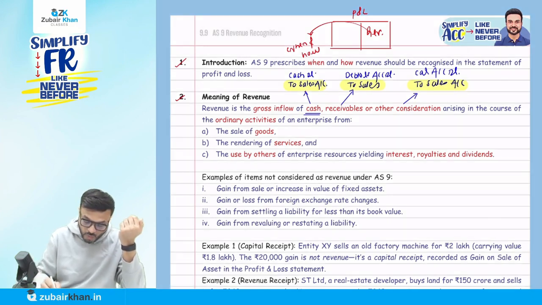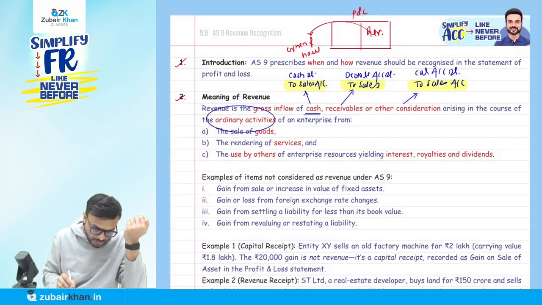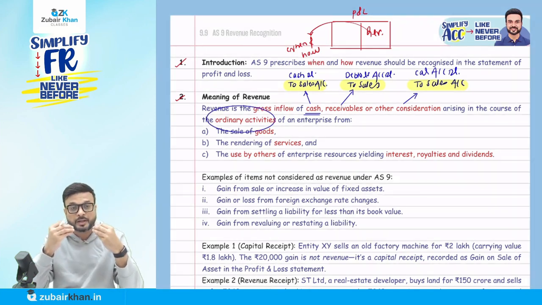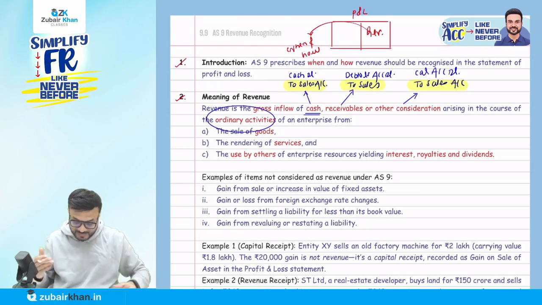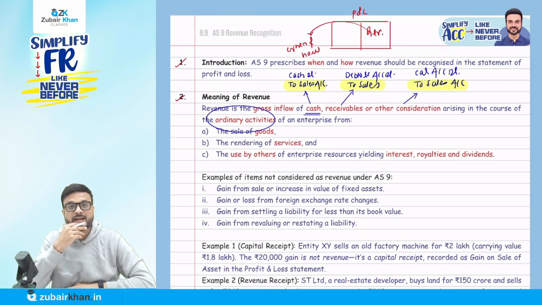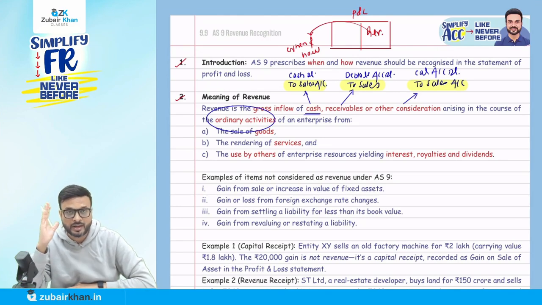Arising in the course of ordinary activity. What do you mean by ordinary activity? Which means normally related to the normal nature of business. Okay, normally related to the business activity. So here, revenue is the gross inflow of cash, receivable or other consideration arising in the course of ordinary activity of an enterprise from.